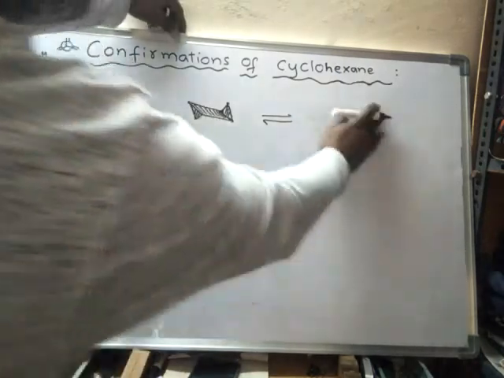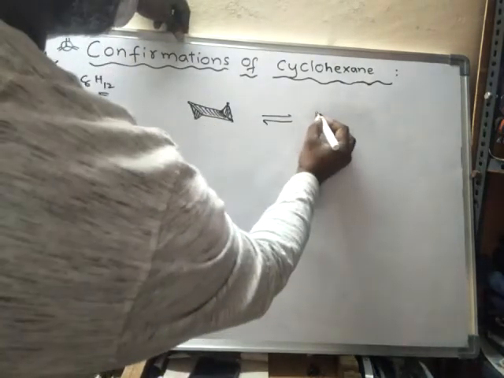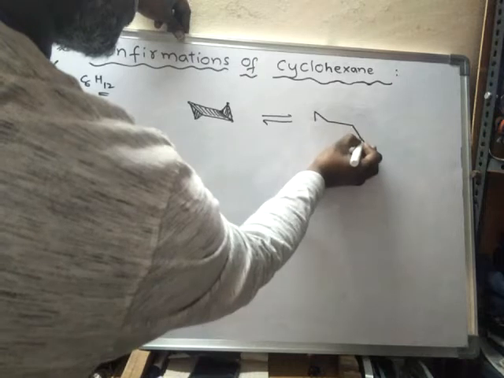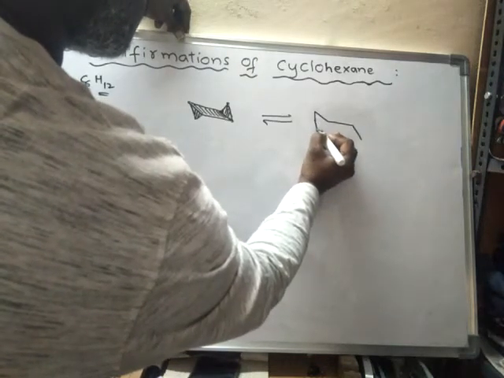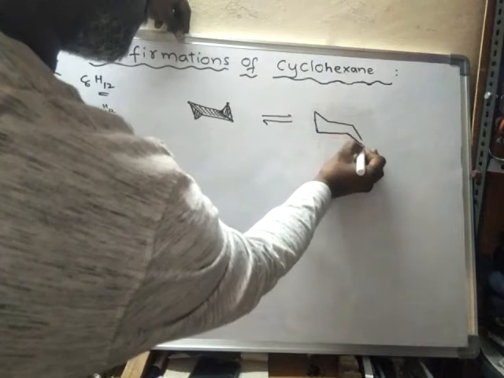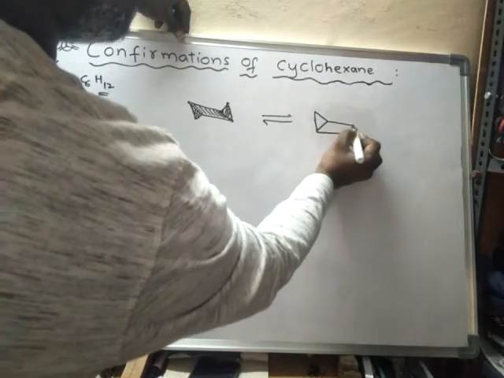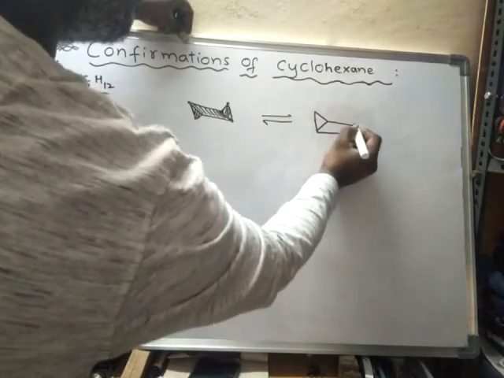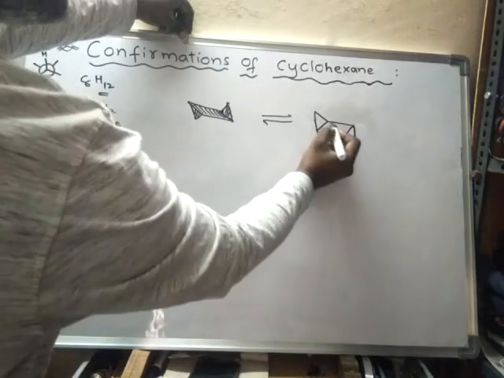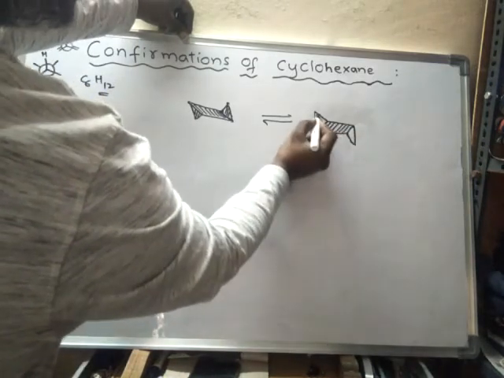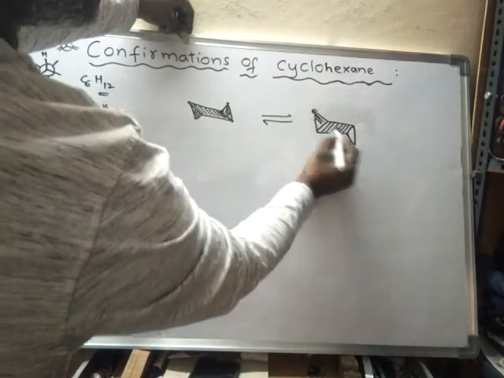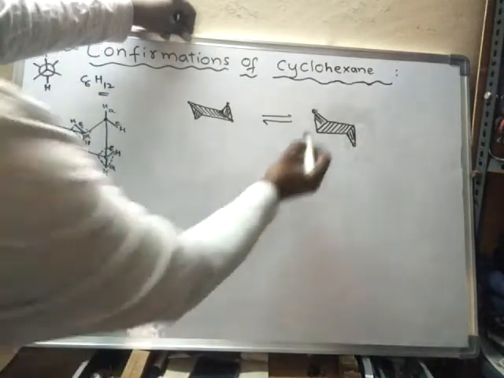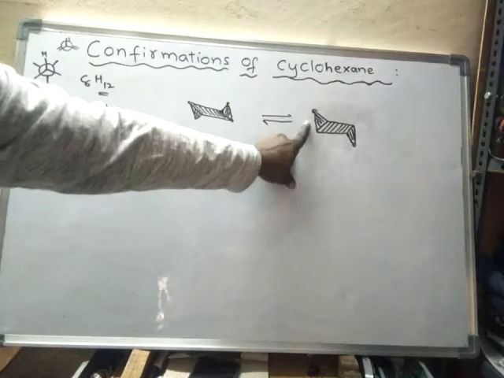I'll draw one. So like this. These are the four carbons, they lie in the same plane. And this is another carbon, this is the fifth carbon, this is the sixth carbon. One carbon is above the plane and another carbon is below the plane.